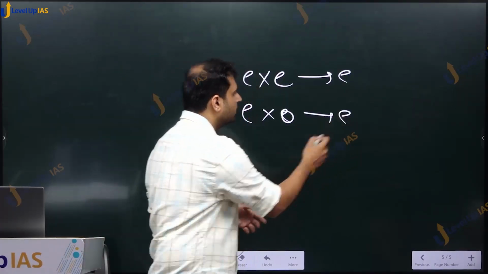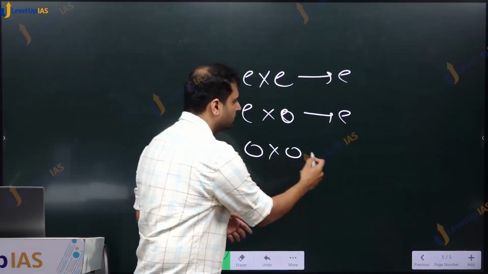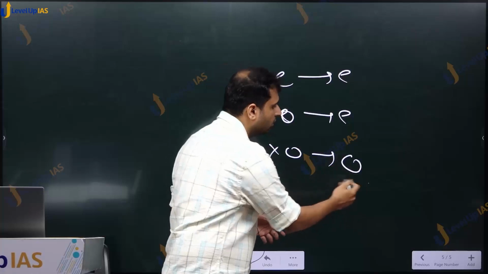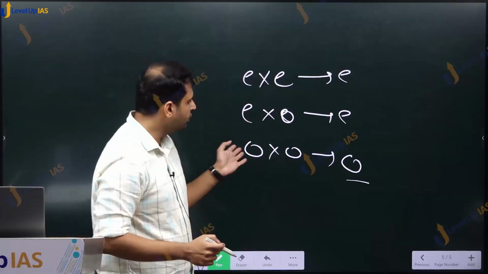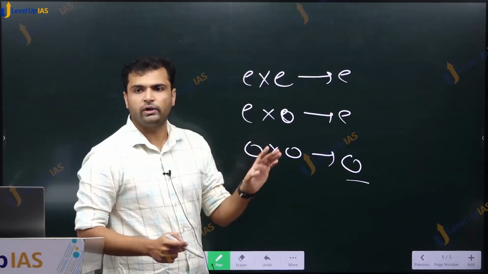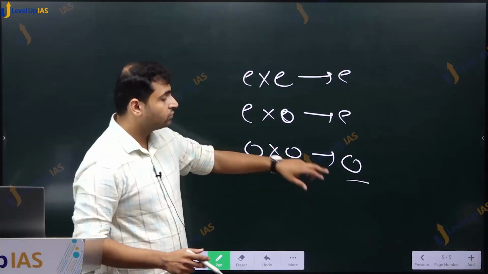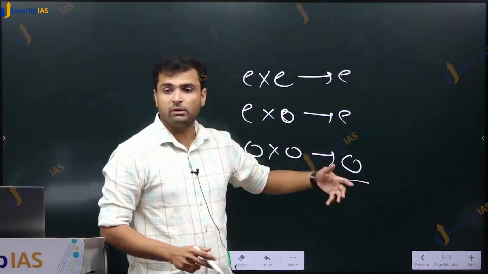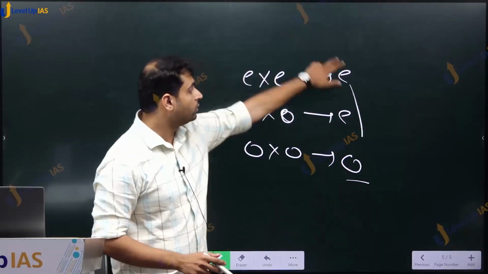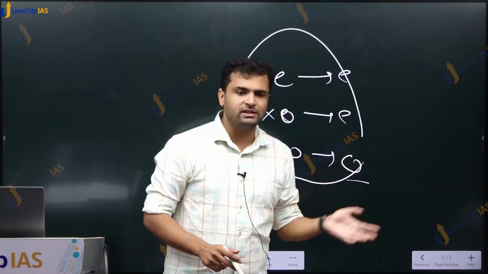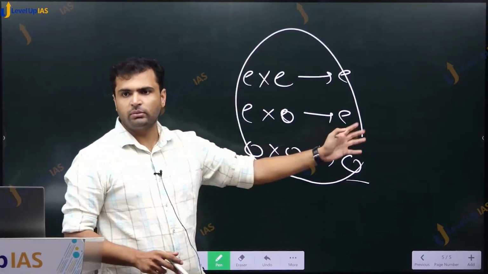And odd into odd? It will be odd, because 2 is not a factor anywhere. 3 into 5, 15. Not an even number. So if multiplications are involved and you have to comment on whether a number is even or odd, you have to use this. If only addition and subtraction are involved, you have to use the plus rule.